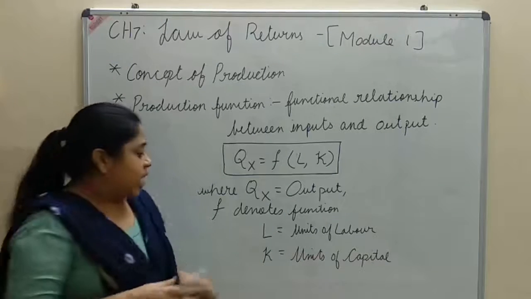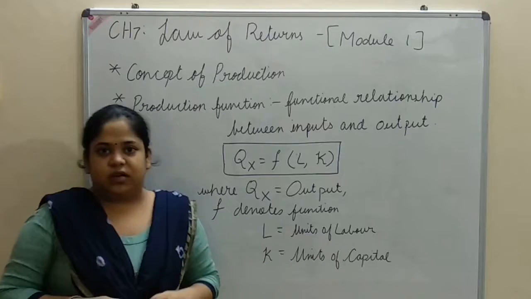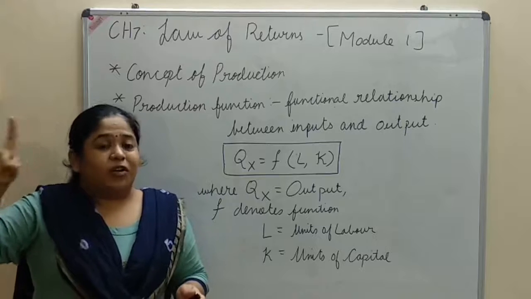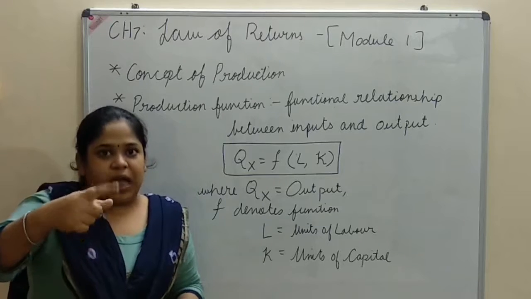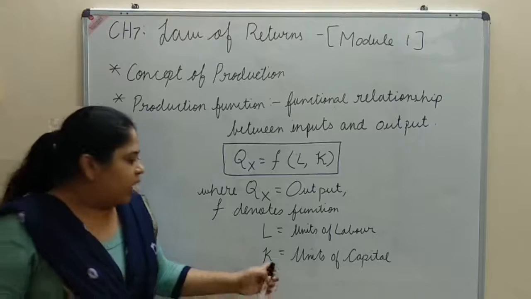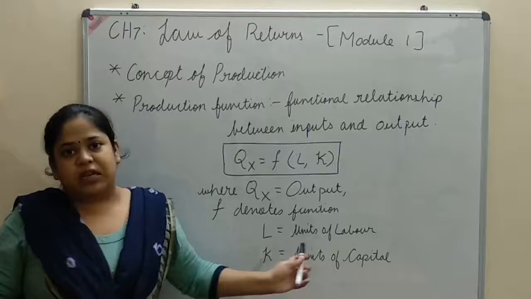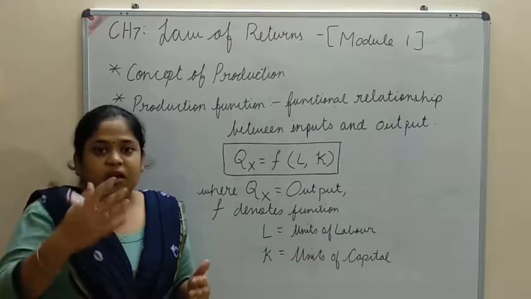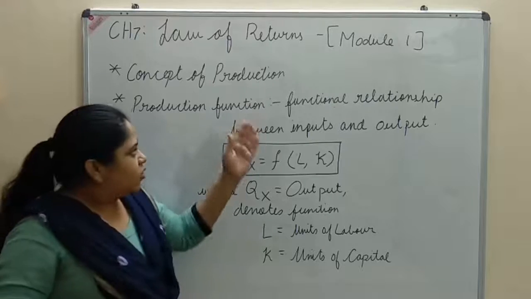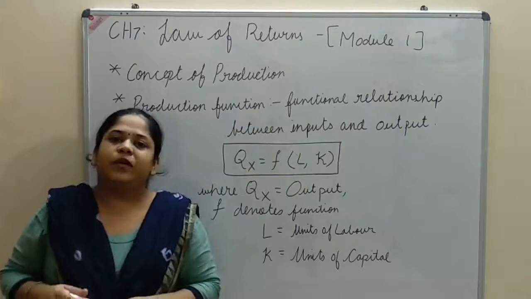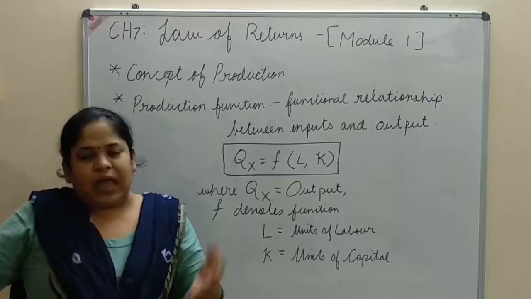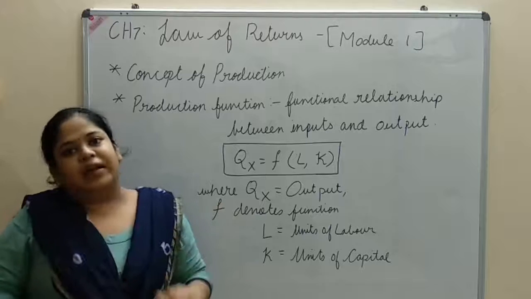In economics, K denotes units of capital. In my example, I am using land, labor, the farmers, and capital, the machines. All these are units of capital and units of labor. I am using all the components and then getting the output. That is the functional relationship between input and output.